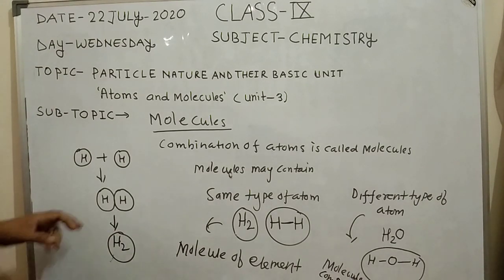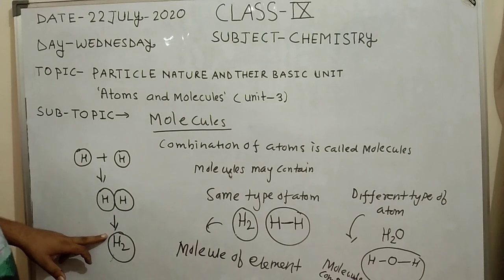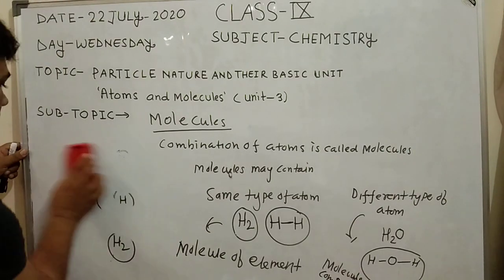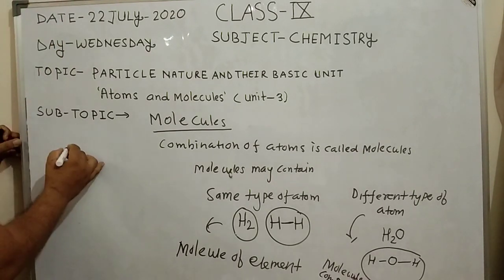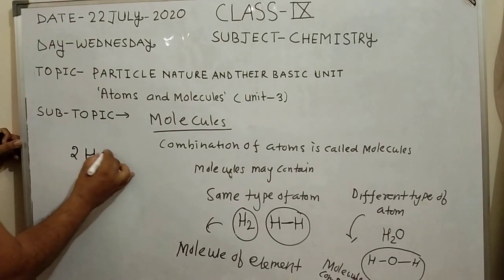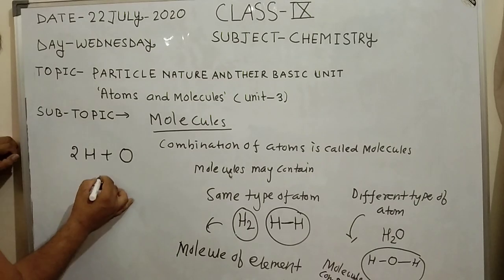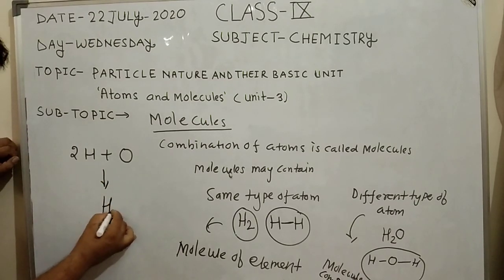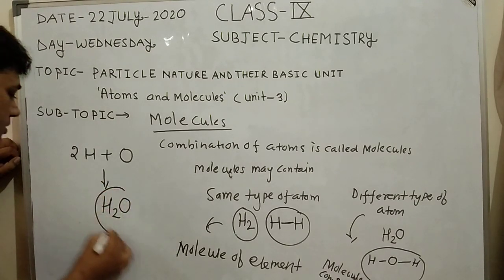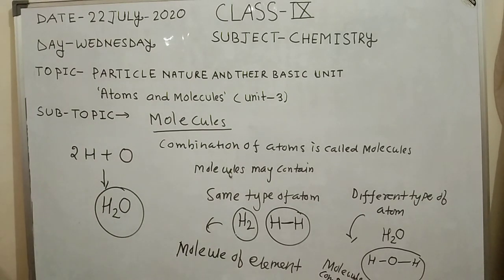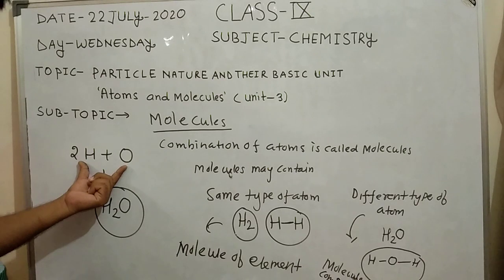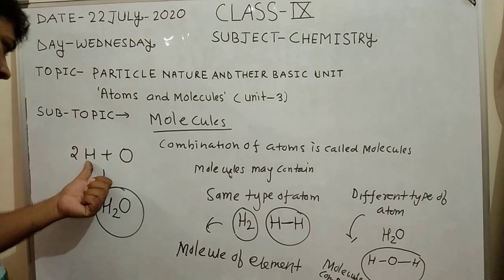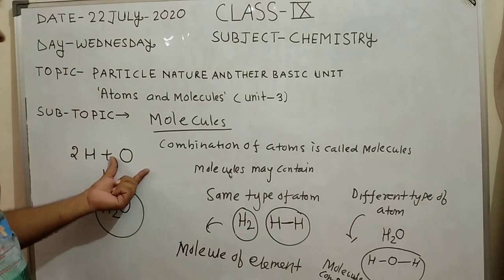Okay, so this is a hydrogen molecule. In case of H2O, two hydrogen atoms combined with one oxygen atom and form H2O. This is a molecule of compound because it contains two different types of atoms, that is hydrogen atom and oxygen atom.